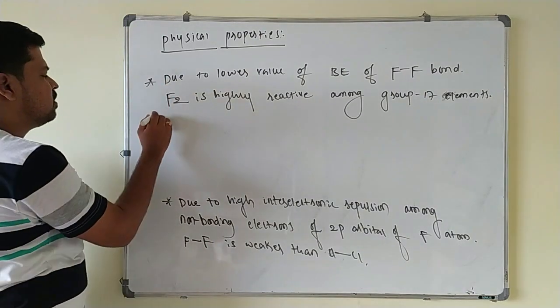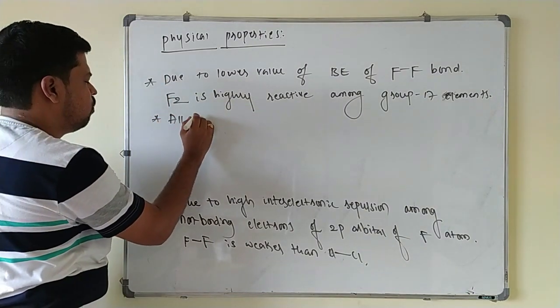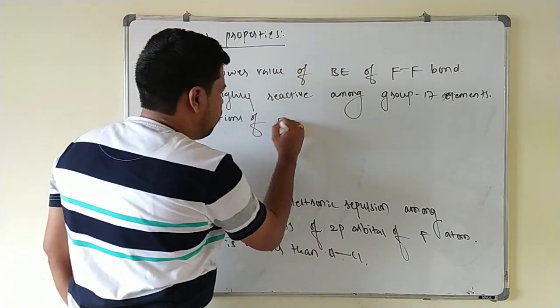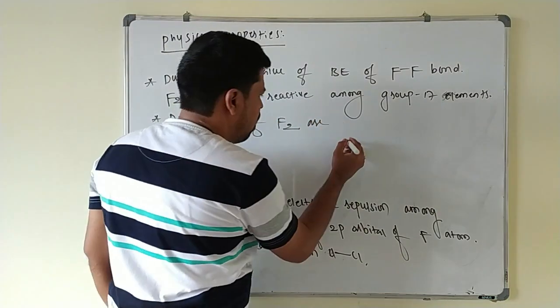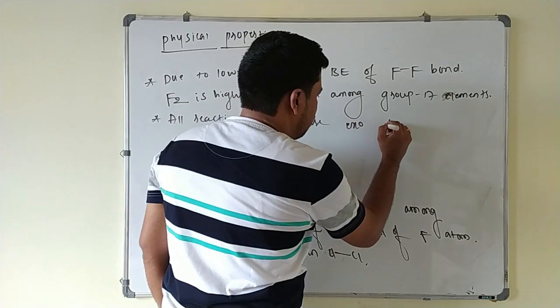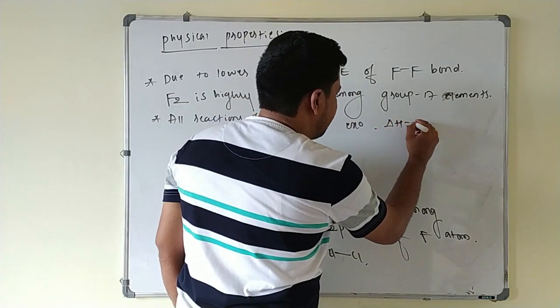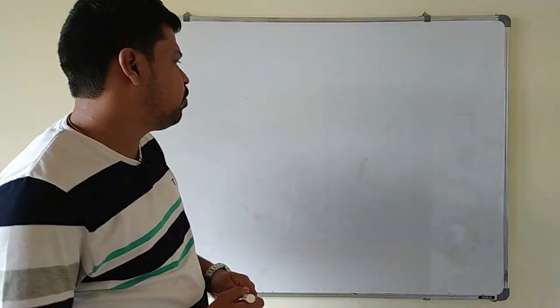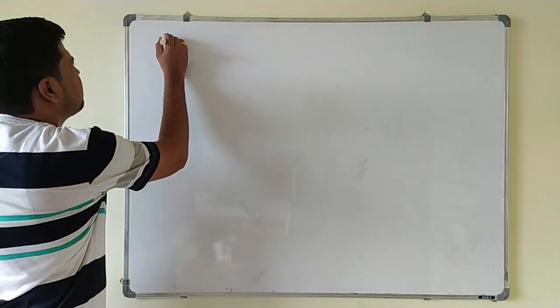Almost all reactions of fluorine are exothermic. Exothermic is nothing but delta H value is what? Always negative it is. So the next point is oxidation states.